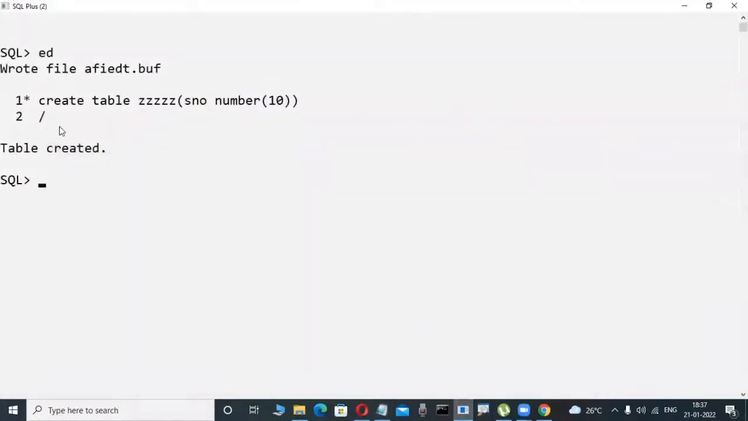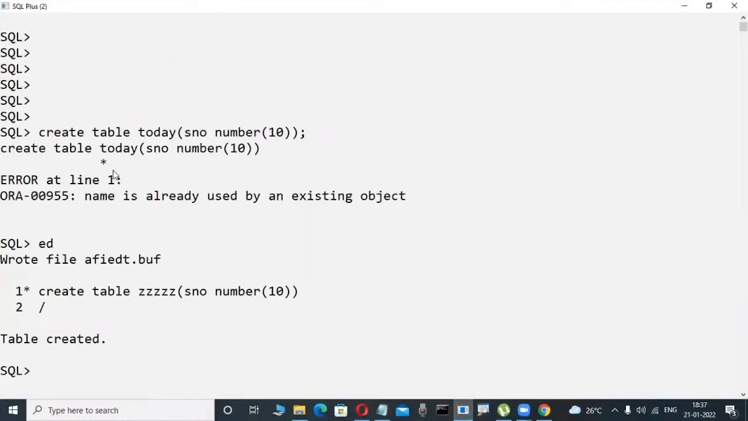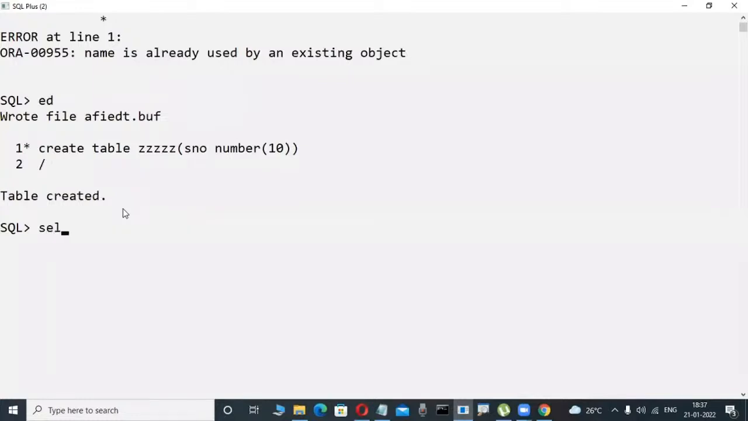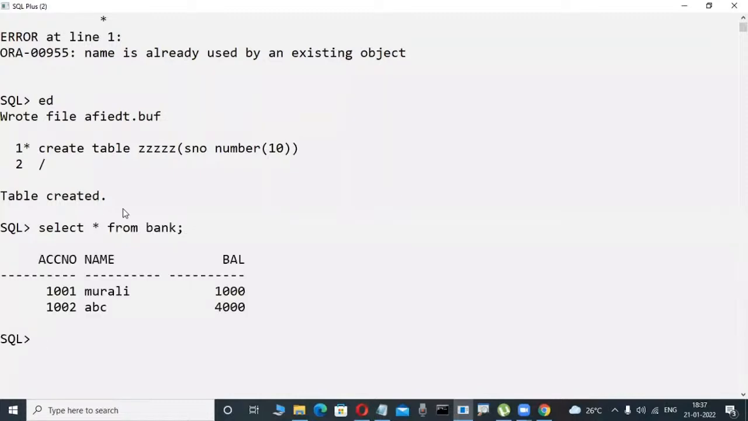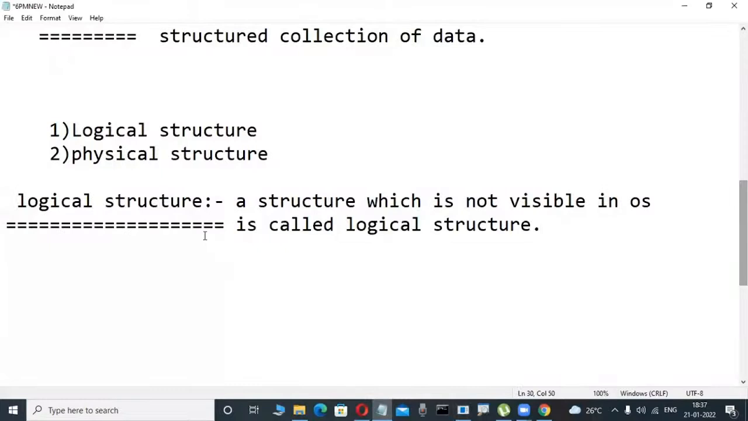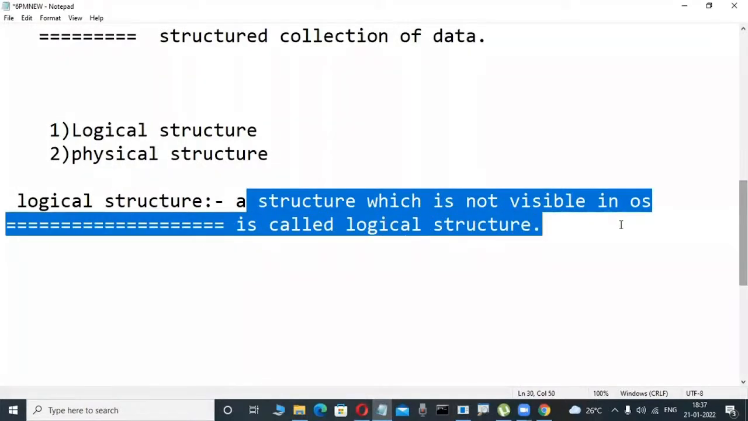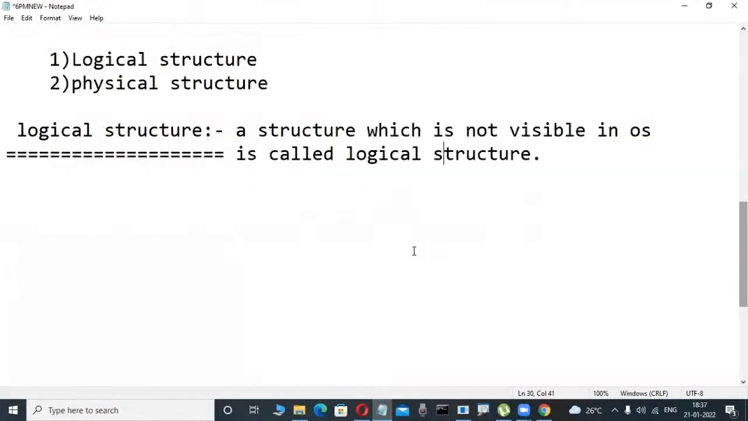But where is it visible? Yes, in the database. This is a database only, don't worry. In this database only it is visible. So those tables are visible in the database, and not visible in your C drive, D drive like that. That's why a structure which is not visible in the operating system is called a logical structure. But in this logical structure only, developers are working. Suppose I'm a PL/SQL developer, you are a SQL developer, Java developers, .NET developers, Python developers, ETL developers. All these persons are working in a logical structure.